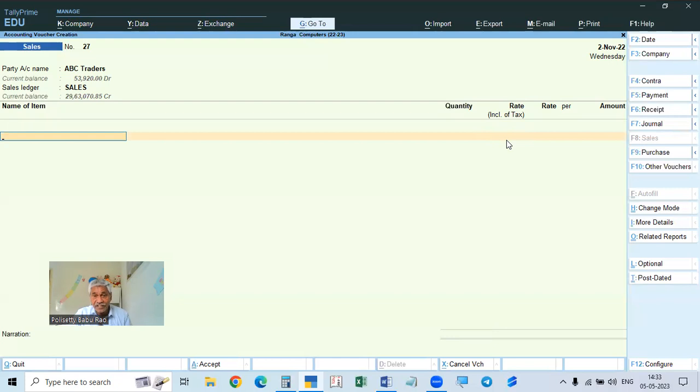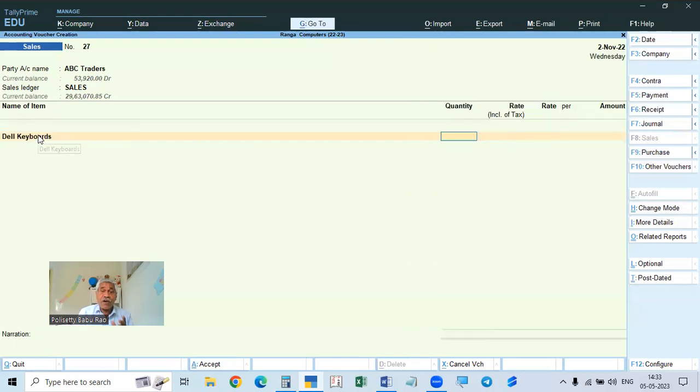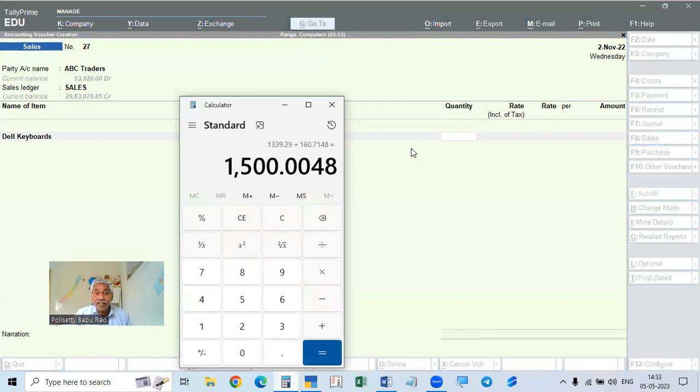Now you see rate inclusive of tax. If you give the inclusive of tax rate, it will divide and give the taxable rate here. For the stock item we have already given the tax rate, so it will automatically calculate the same thing we calculated: the inclusive rate divided by 1 point tax rate. It will give 1,339.28 as the taxable rate. Then quantity into taxable rate is the amount, and then you calculate the tax. The total invoice value will be equal to the rate inclusive of tax.